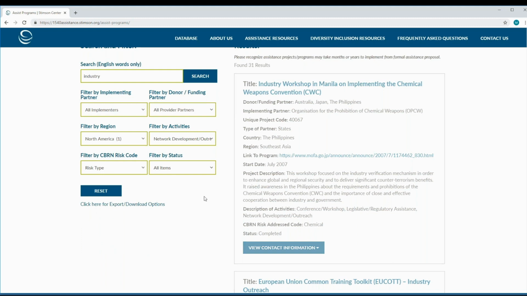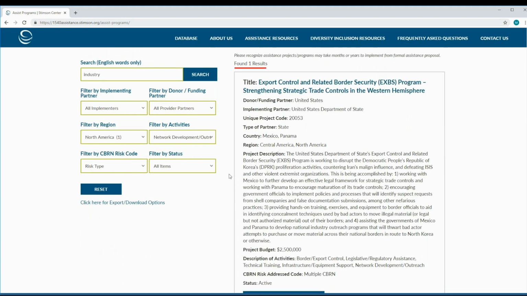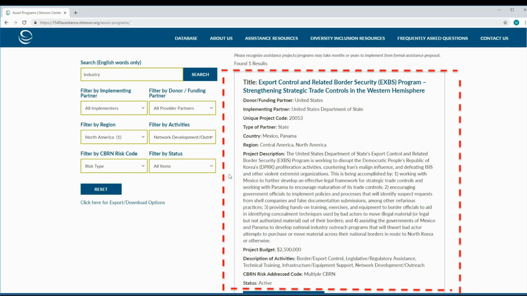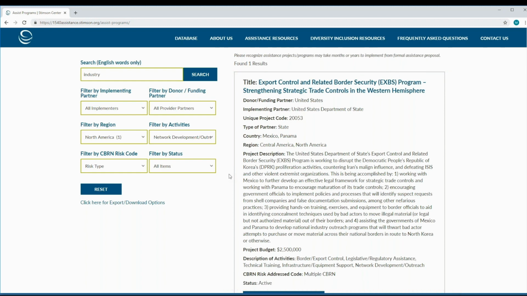The United States has an XBIZ project titled Strengthening Strategic Trade Controls in the Western Hemisphere. This assistance includes helping the governments of Mexico and Panama develop national industry outreach programs that will mitigate attempts by bad actors to purchase and/or move illegal material across their national borders. Ultimately, it would appear that this U.S. government-funded assistance project may be meeting Mexico's reported need for effective outreach programs to help educate its industry and business sector about their non-proliferation responsibilities, particularly related to trade controls.